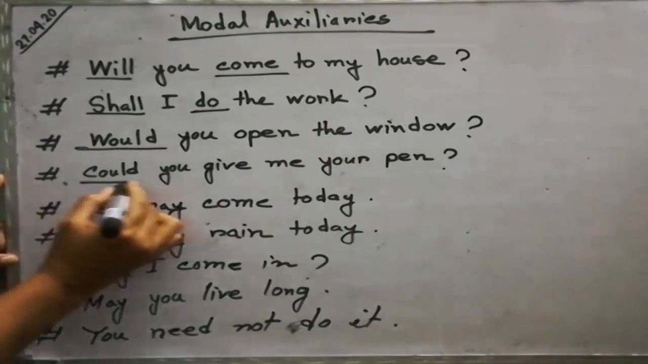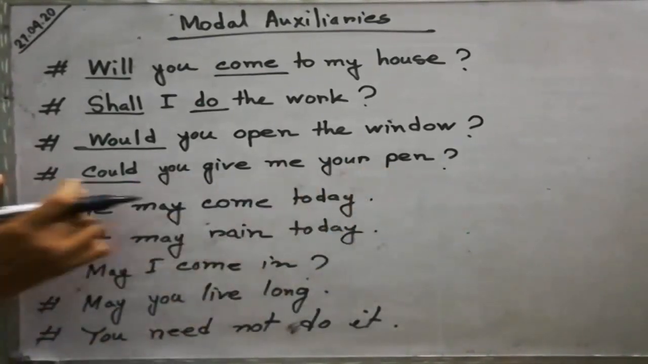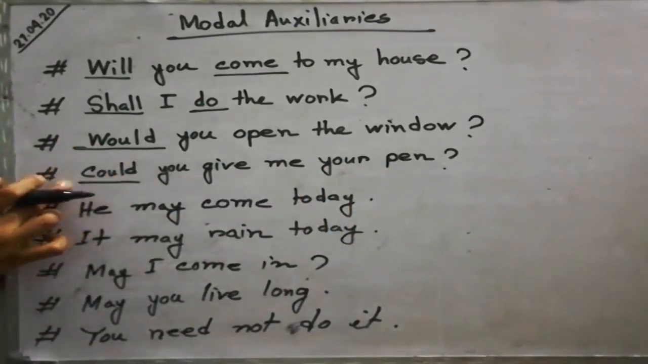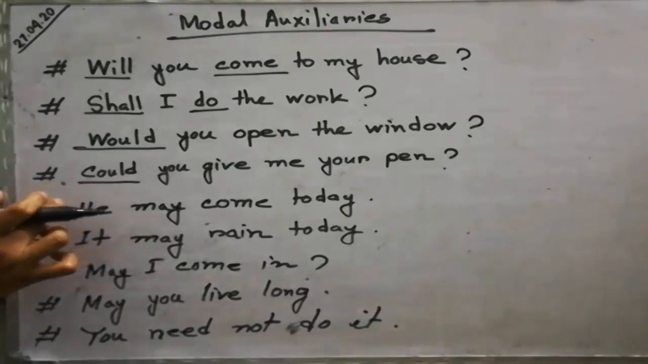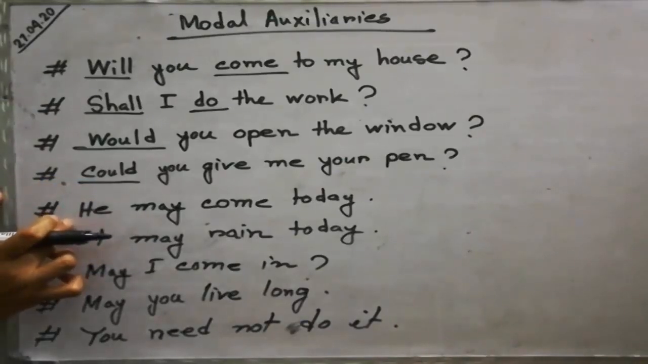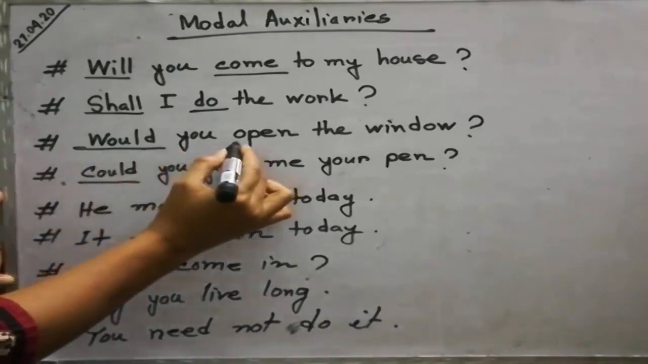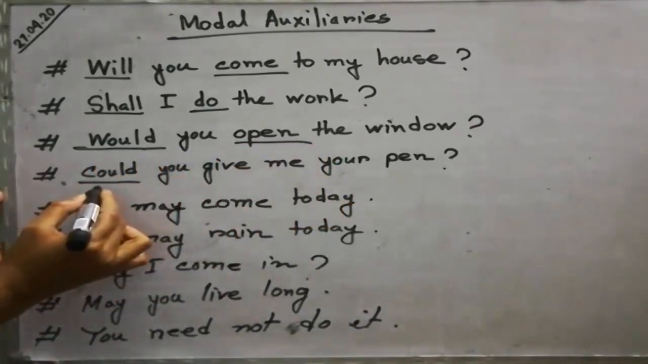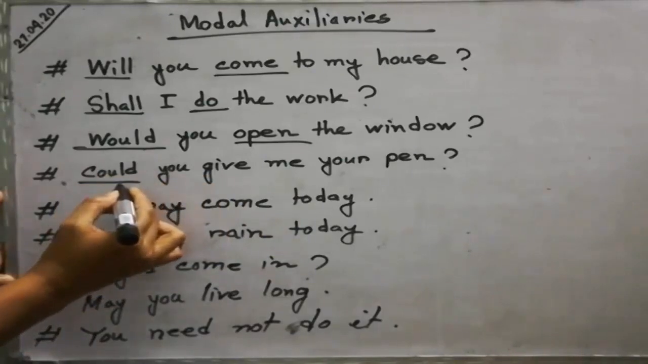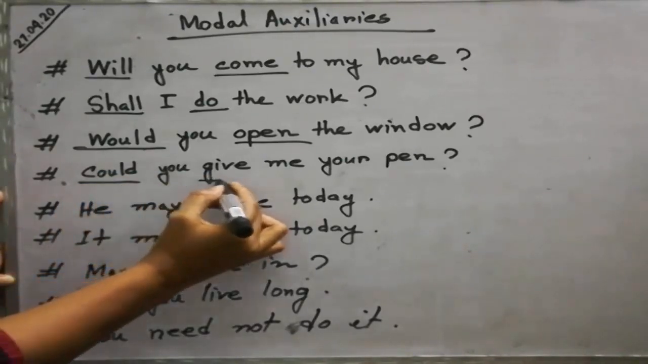Or could you give me your pen? So I request here by using the modal auxiliary could. Now look at he would open. Here would is an auxiliary verb and open is the principal verb. Could is an auxiliary verb, you just write down auxiliary, and give is the principal verb.